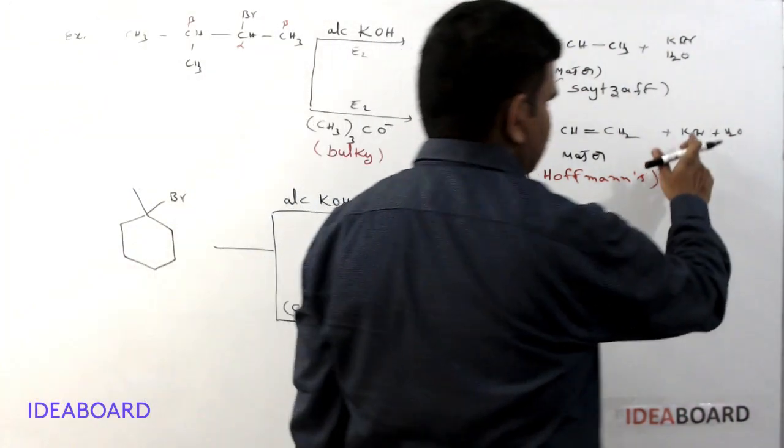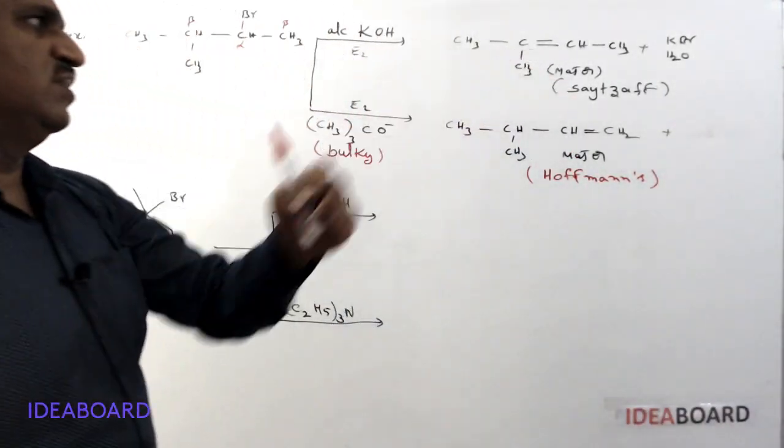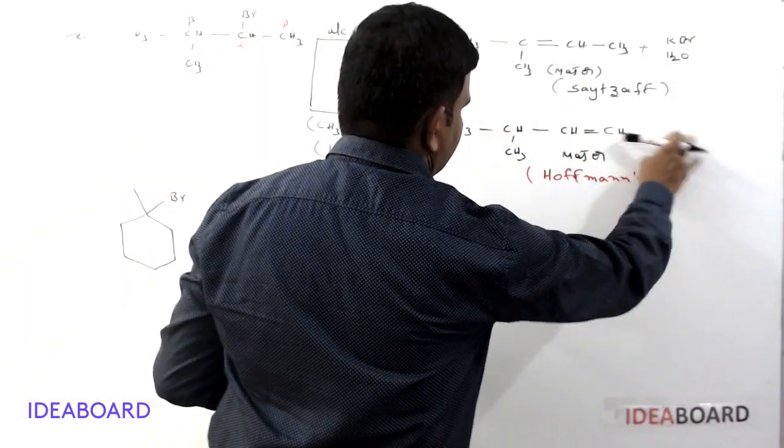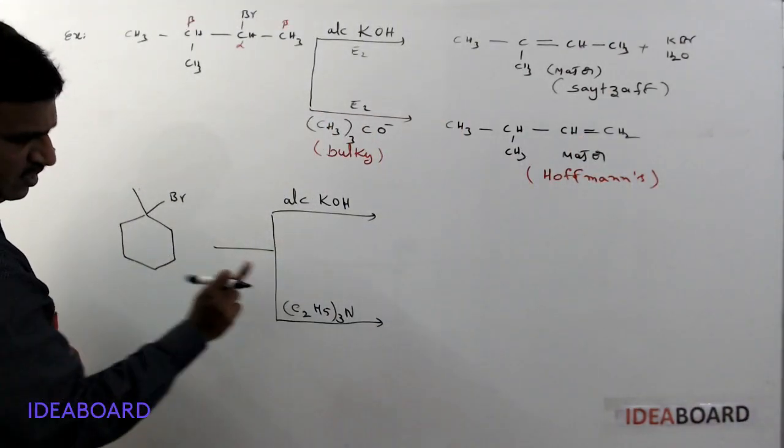Here it is not KBr and H2O, as that was tertiary butoxide ion. You'll get different products. No need of byproducts, forget about the byproducts. So this is triethylamine.